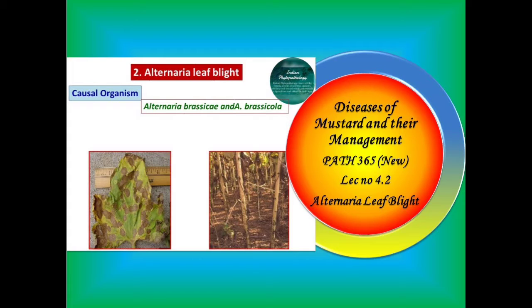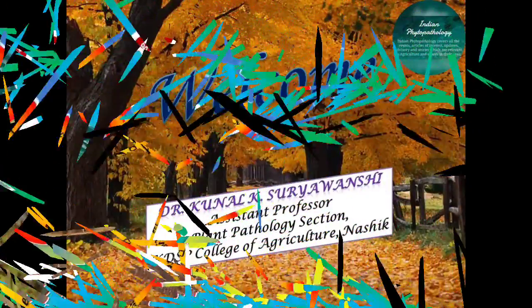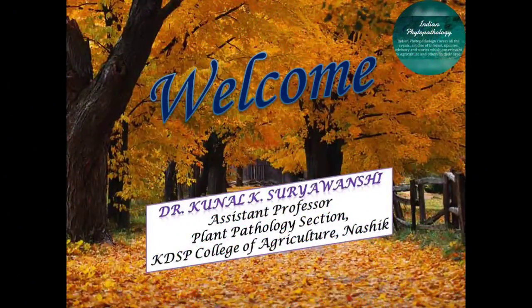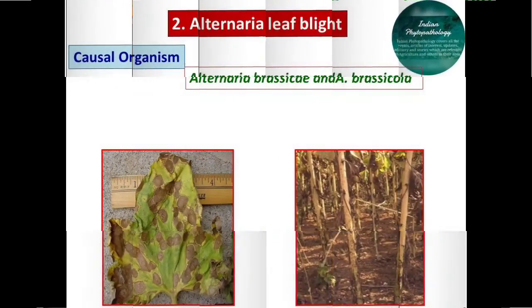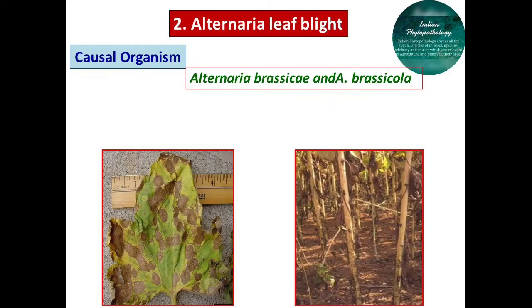In the previous lecture, we studied mustard white rust, and today we are going to study Alternaria leaf blight of mustard. Alternaria leaf blight of mustard is caused by Alternaria brassicae and Alternaria brassicicola. It is the most destructive disease and is widely distributed wherever the mustard crop is grown.